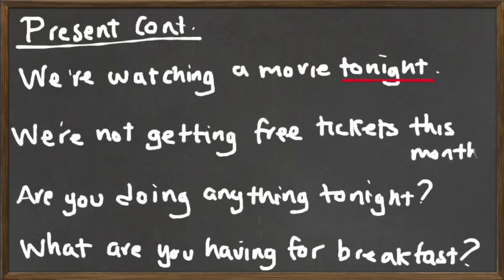Now notice that we always have the auxiliary to be: are not, are. And since it's a continuous tense, we will always have a verb plus ing: watching, getting, doing, or having.